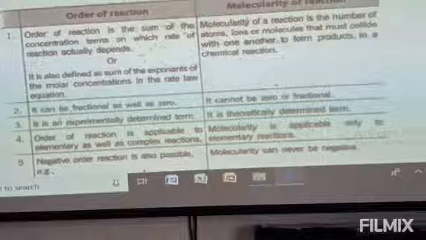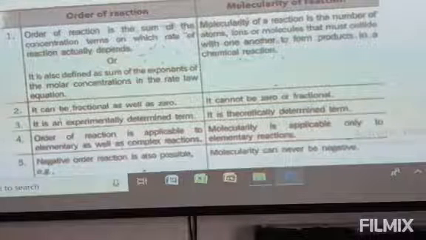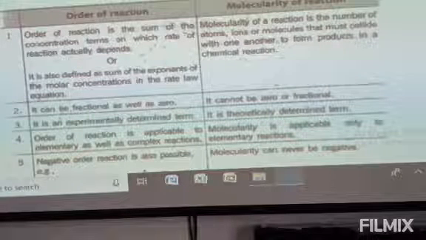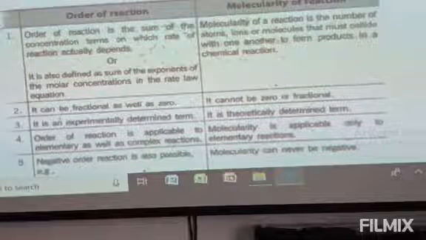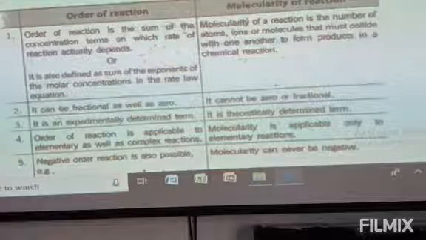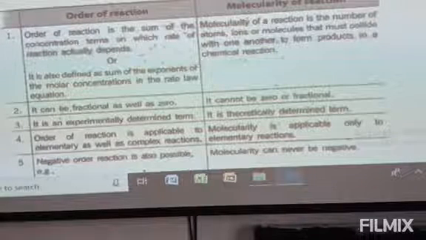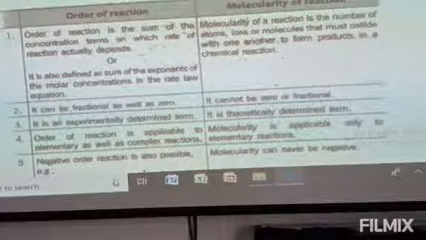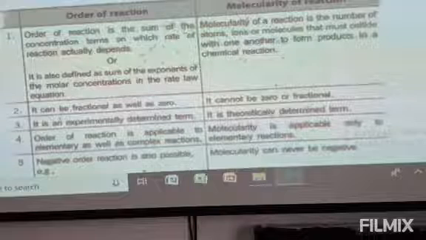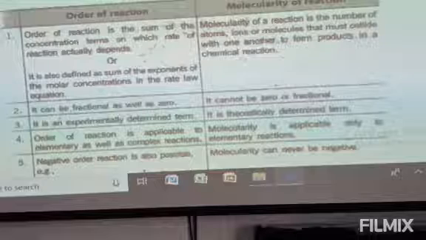In the fourth point of difference, order of a reaction is applicable to elementary as well as complex reactions. Elementary means a one-step reaction, complex means three to four steps. So order can be applied to either single-step or multi-step reactions, whereas molecularity applies only to elementary, single-step reactions.